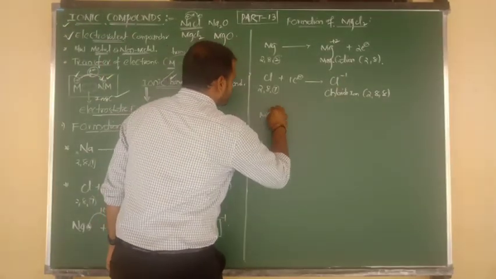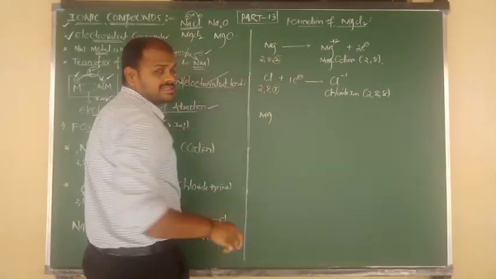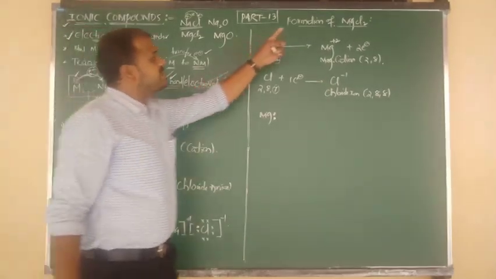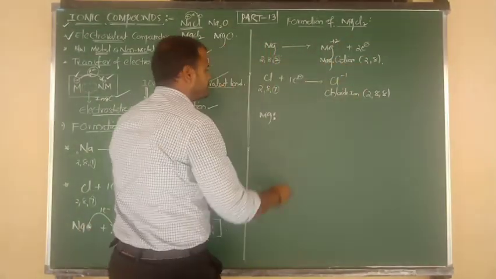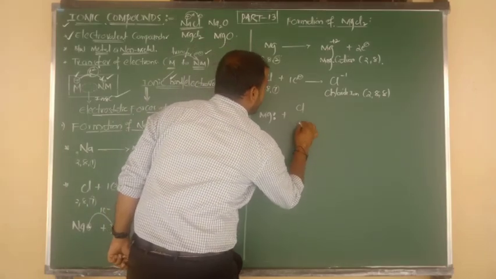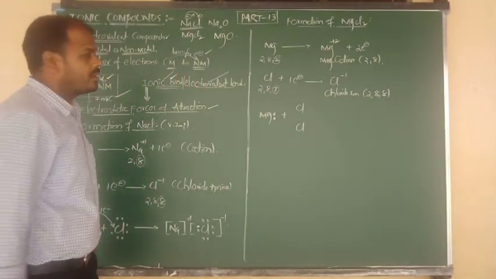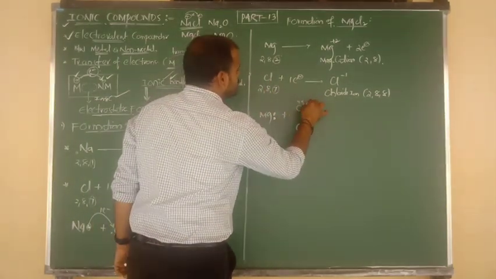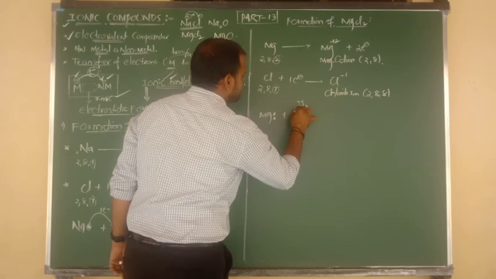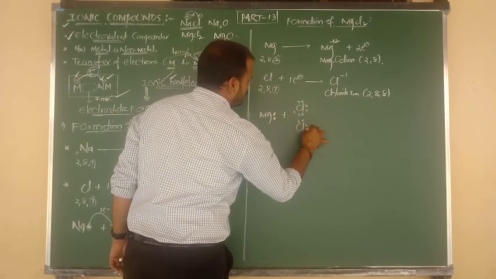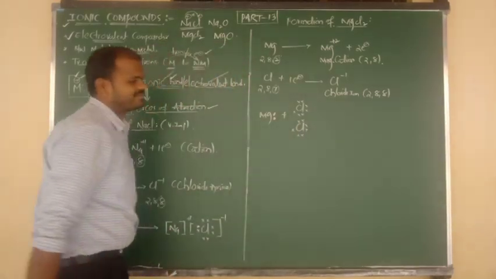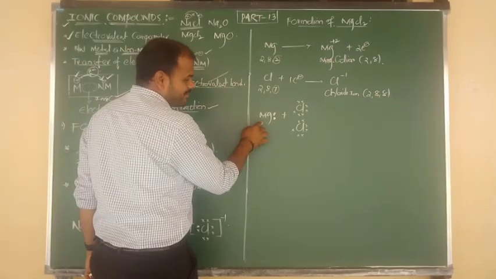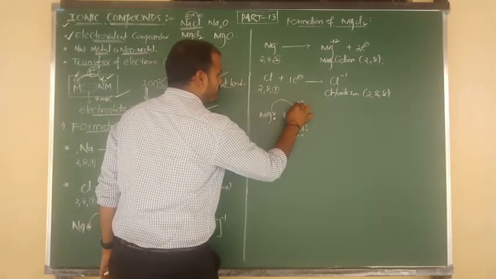So now directly the reaction. First of all, magnesium metal. How many valence electrons are there? 2. We have to write 2 dots. 1 Mg can react with how many Cl? 2 Cl. Cl number 1 and Cl number 2. Every chlorine contains how many valence electrons? 7: 1, 2, 3, 4, 5, 6, 7, and 1, 2, 3, 4, 5, 6, 7. Good. Now listen carefully. Magnesium is a metal. It is donating its electrons to the chlorine.